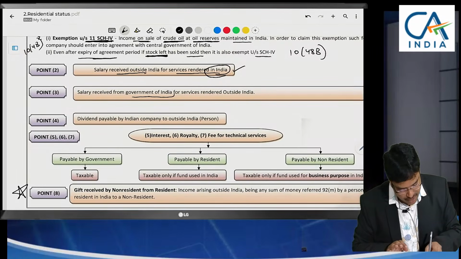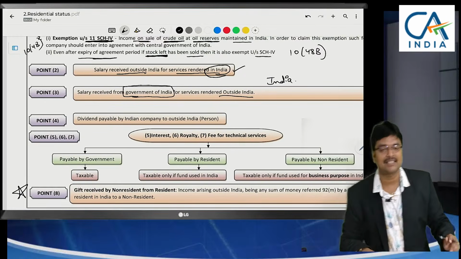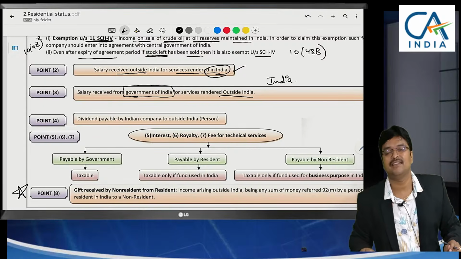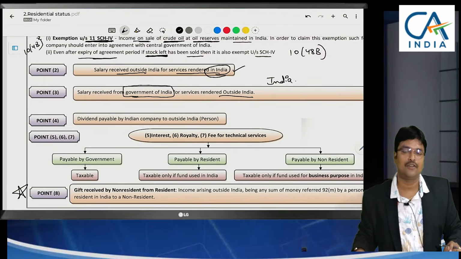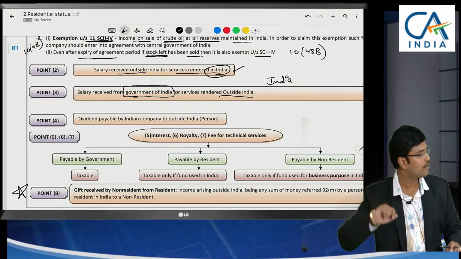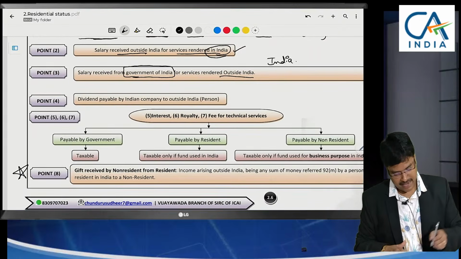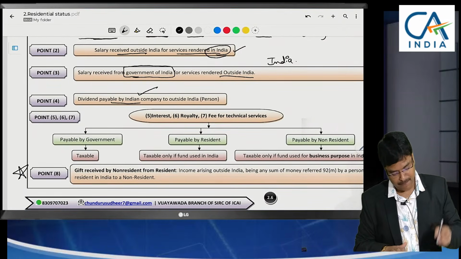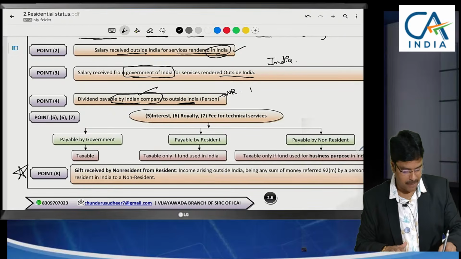When the government of India is paying salary, you should pay tax in India only. Even though you are rendering service outside India, even the Indian government needs some services outside India. Even though you are working outside India, your salary is paid by the Indian government, so this will be taxable. Next, dividend payable by an Indian company, even though they are paying to a non-resident outside India, since the dividend is declared and paid by an Indian company, that dividend will be taxable.